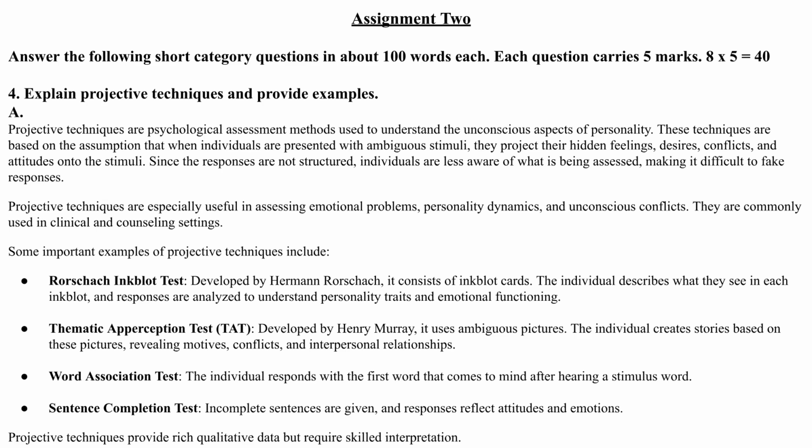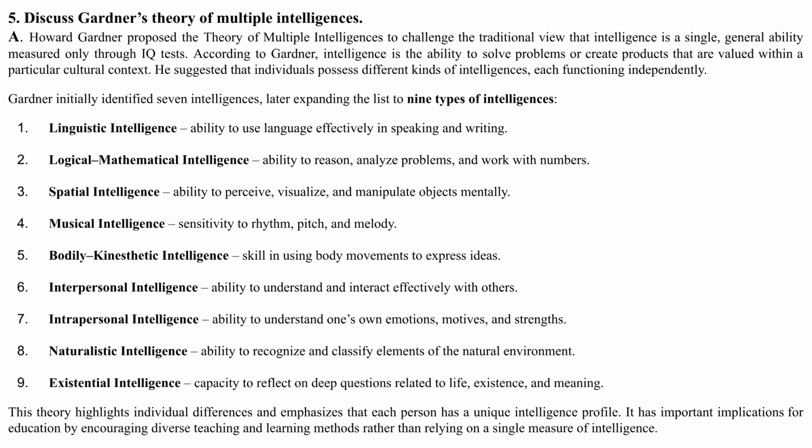These psychological methods, like the Rorschach inkblot test and TAT, assess unconscious personality aspects by presenting ambiguous stimuli for individuals to project their hidden feelings onto. Question 5 explores Gardner's theory of multiple intelligences, which suggests intelligence is not a single ability. Gardner identified 9 types, including linguistic, logical mathematical, and interpersonal intelligence, highlighting that each person has a unique intelligence profile.